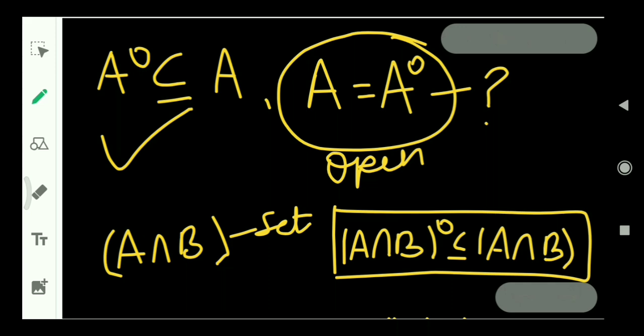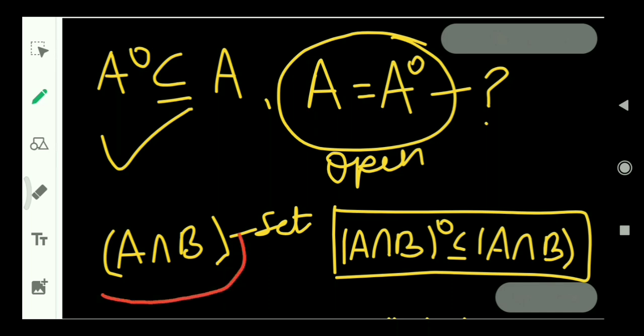Why don't we say it is equal to that set? This is the only possibility when it is given that set A is open. And here we haven't been given such information that either A is open or A is closed. So we end up with interior of A is contained in the set A.